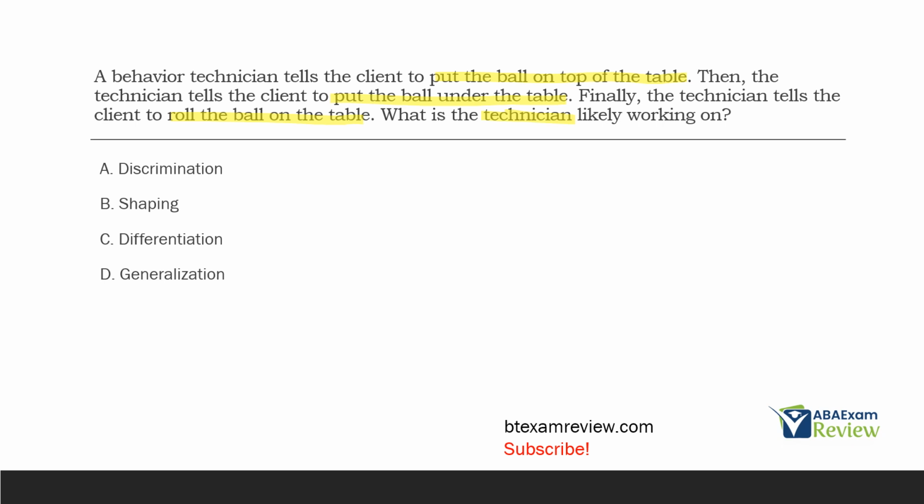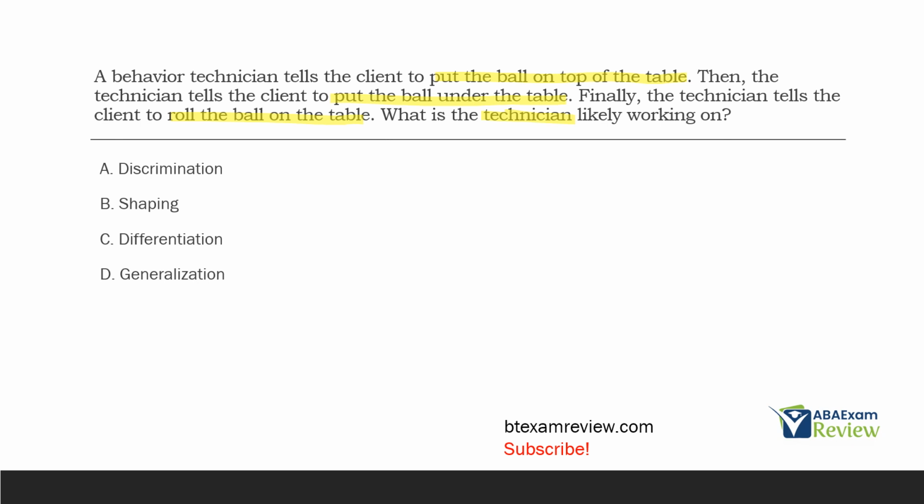Discrimination is when you are telling the difference between stimuli. And this is an important distinction because discrimination and differentiation are closely related in some aspects and can be confusing, and people often mix them up. Remember, with discrimination, also called stimulus discrimination, we're going to have multiple stimuli and a scenario where somebody is able to tell the difference between the different stimuli. In this case, we've got different responses. And so when you are telling the difference between different responses or engaging in different responses, you're differentiating responses.